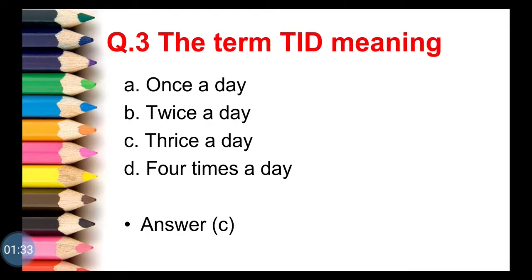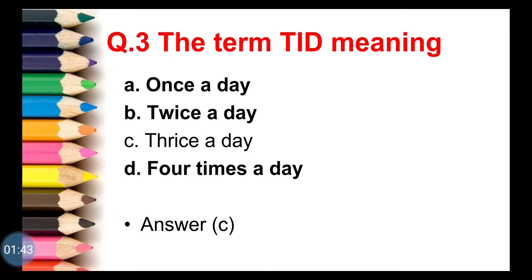Next question, the term TID meaning. First option is once a day, second is twice a day, third option is thrice a day, and fourth option is 4 times a day. For this question correct answer is option C, that is thrice a day.